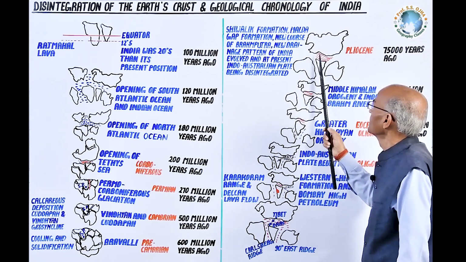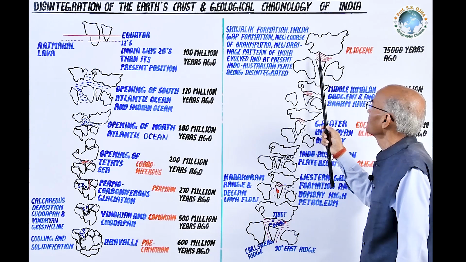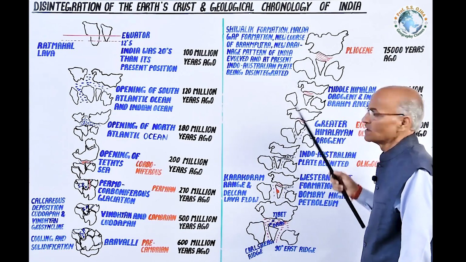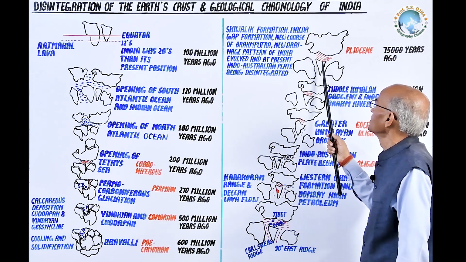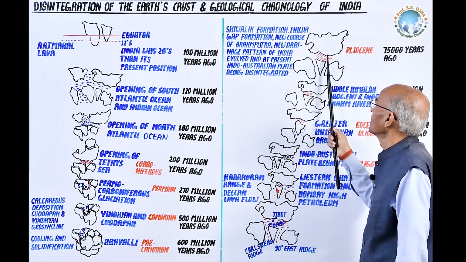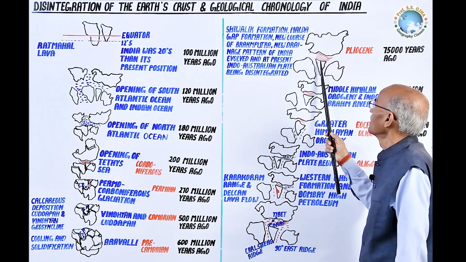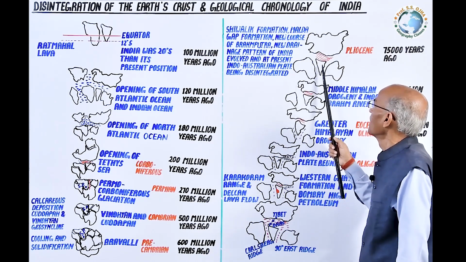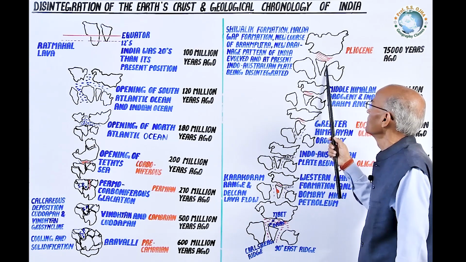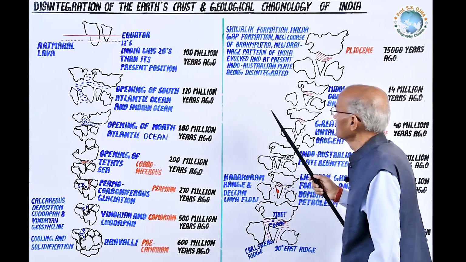But due to the rising of the western part of the Indian plateau, the drainage pattern became from northwest to southeast. For example, Ganga, Brahmaputra and other rivers from the Himalayas and plateau land, and Mahanadi, Godavari, Krishna and Kaveri.